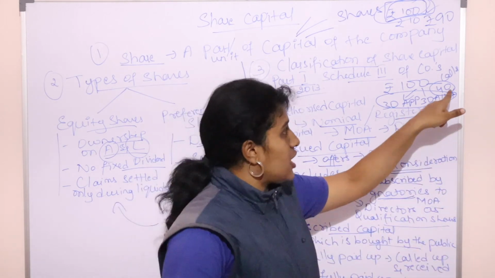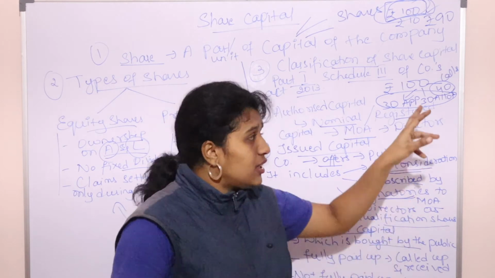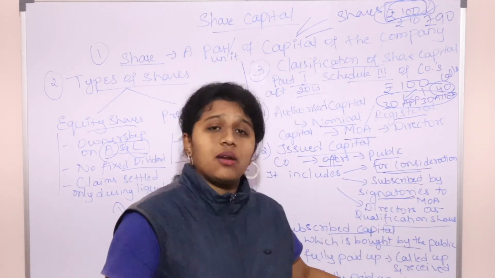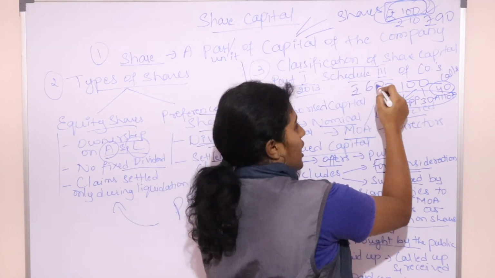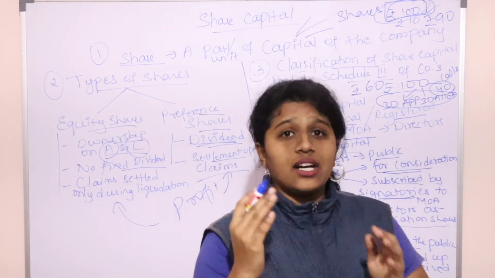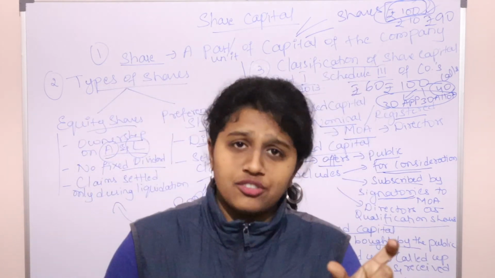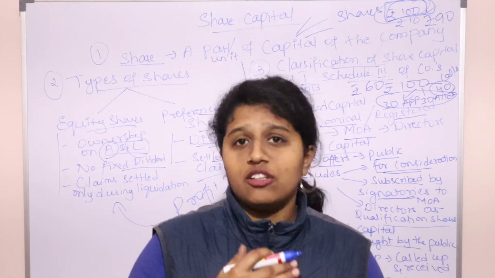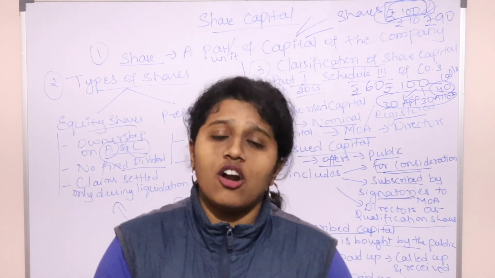I haven't asked the shareholders to pay 40 rupees. Even that which is not asked comes under subscribed and not fully paid. Since the share value is paid only for 60 rupees and not for the entire 100 rupees, it comes under subscribed and not fully paid. Only when the total nominal value of the share is paid does it come under fully paid up. If it is partially paid, it comes under not fully paid up.